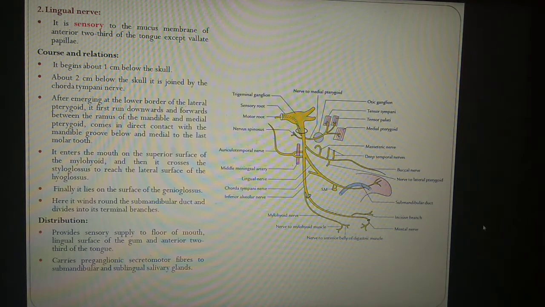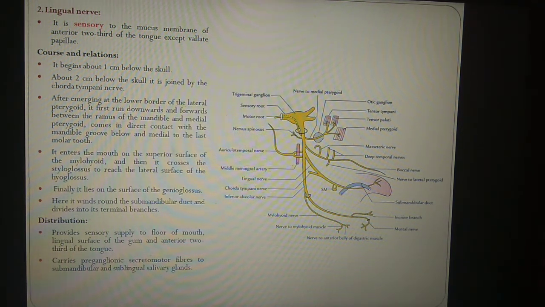Now the lingual nerve. You can see this is the lingual nerve. The lingual nerve is sensory to the anterior two-thirds of the tongue except the vallate papillae. If we talk about the course of the lingual nerve, it begins about 1 centimeter below the skull, this is the foramen ovale, about 1 centimeter below the foramen ovale.